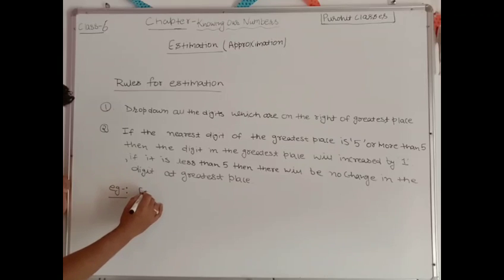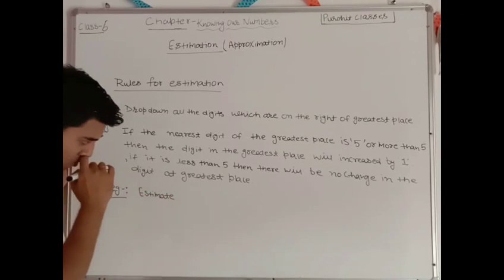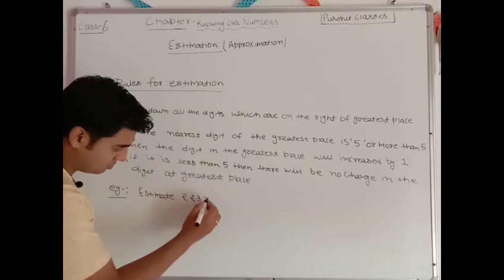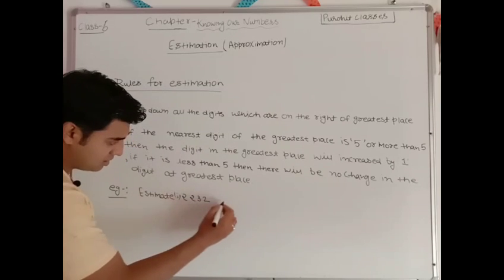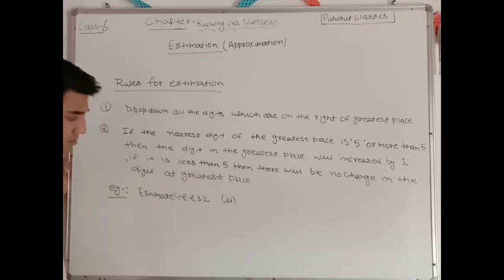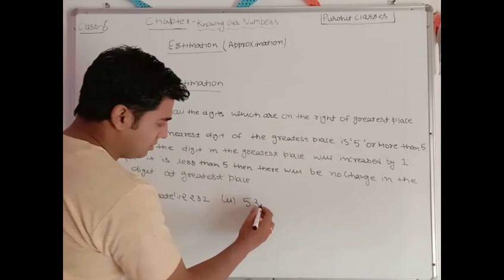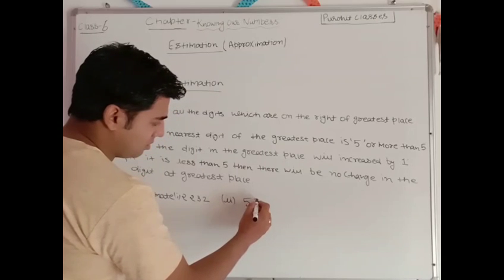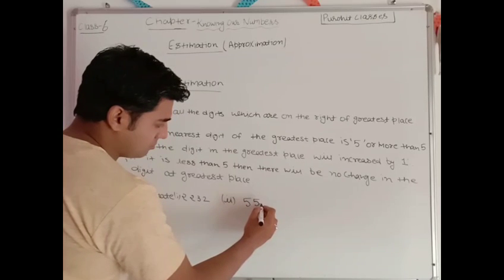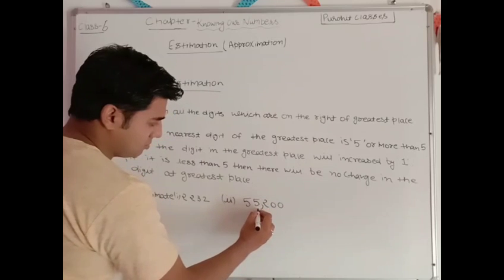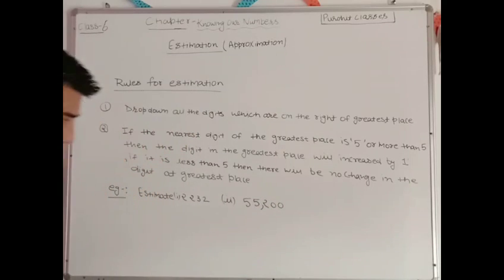Suppose it is written estimate 2232, first part, and second part is 55,200.